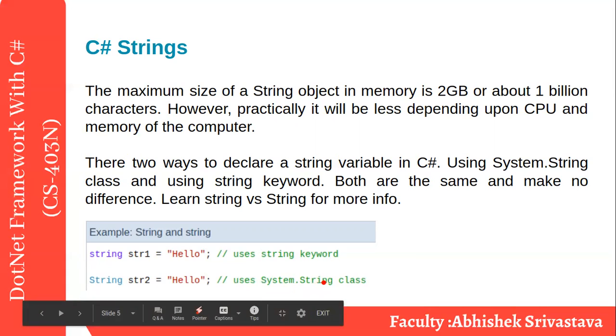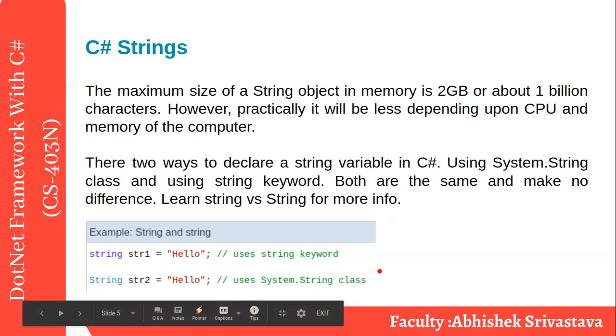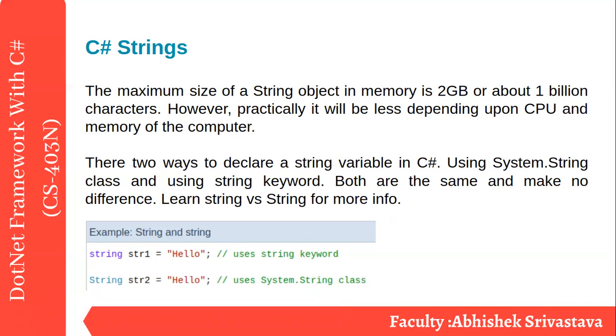Using the System.String class, what is the advantage? We can use the library methods, just like Concat, just like Trim, etc. And one more thing, a string is immutable. Once you assign the string value to a string, you cannot change it. Instead, we can create a different variable with a modified value. So keep in mind, strings are immutable, meaning you cannot change the value once you assign the variable.